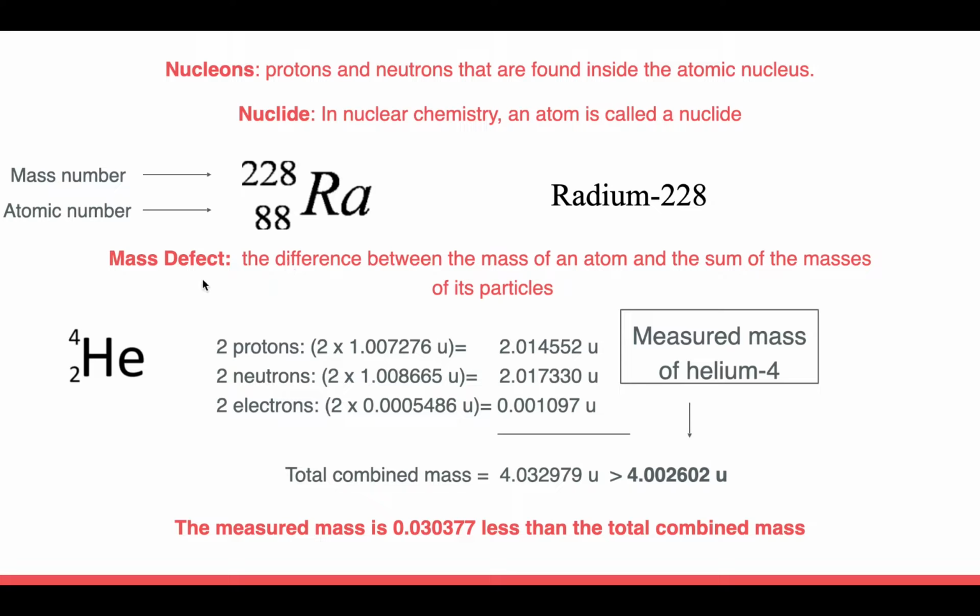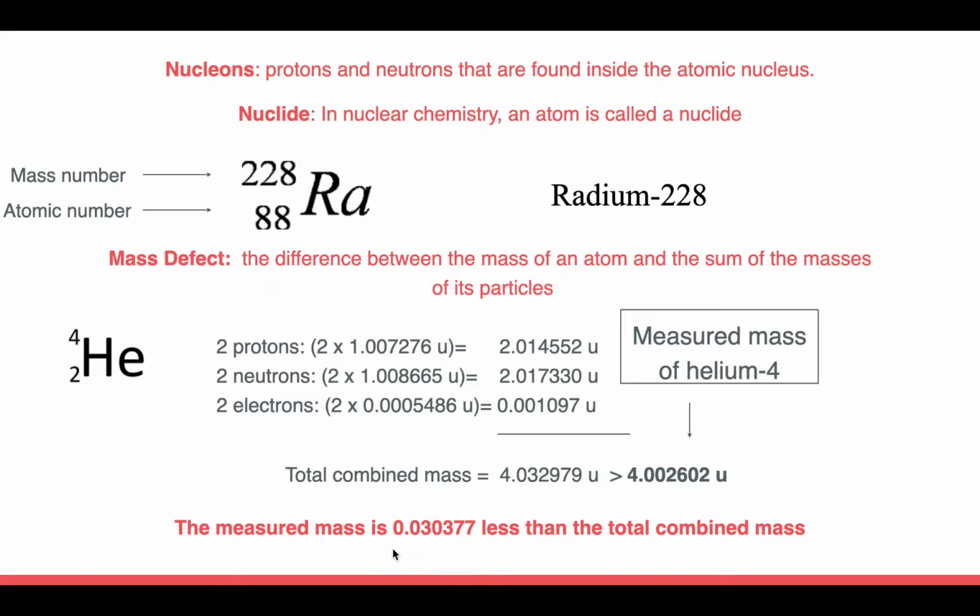Another definition in this lesson is the mass defect, which is defined as the difference between the mass of an atom and the sum of the masses of its particles. Now, what does this mean? Let's take helium-4 as an example. Helium-4 has two protons, two neutrons, and two electrons, and the combined sum of all of its particles is going to equal 4.032979. And we can see that the total combined mass is greater than the measured mass of helium-4. And so the measured mass is 0.030377 less than the total combined mass. And this difference is what we call the mass defect.